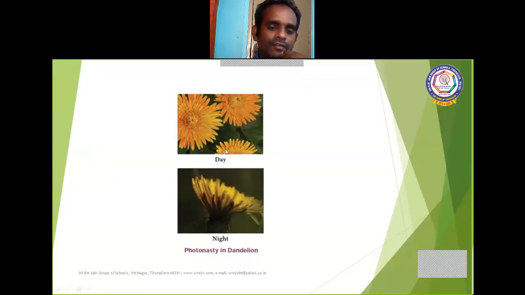See the diagram, the picture of the dandelion. During the daytime, the flower opens. See, all the petals are open. But at night time, there is no sunlight at all, mere darkness. So, with no sunlight, the flower closes and the petals close. This is called photonasty.